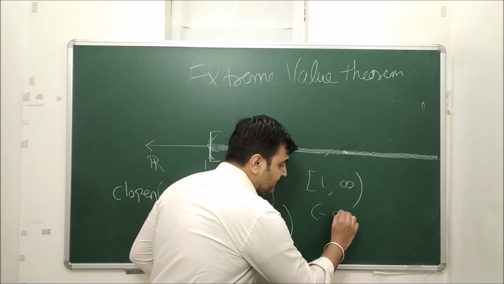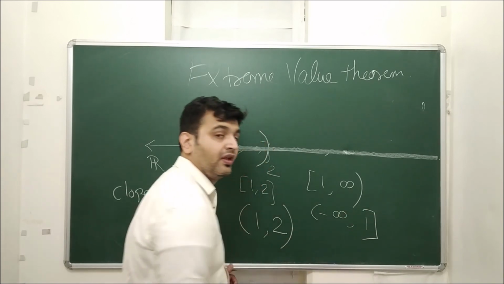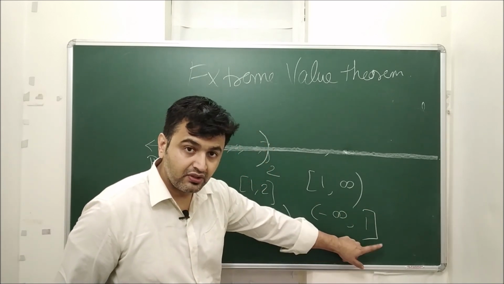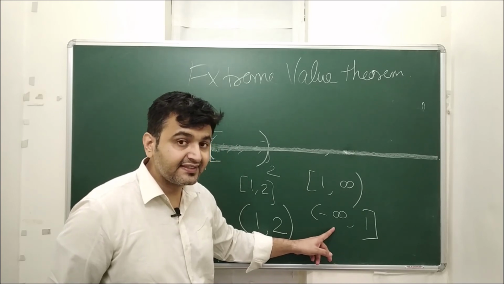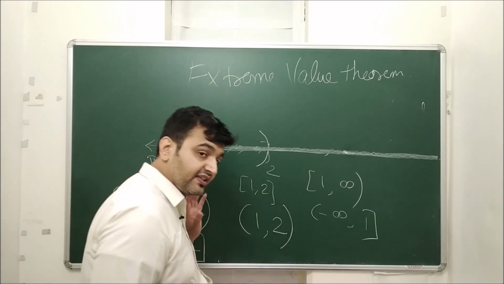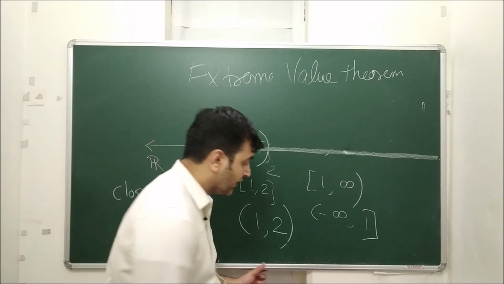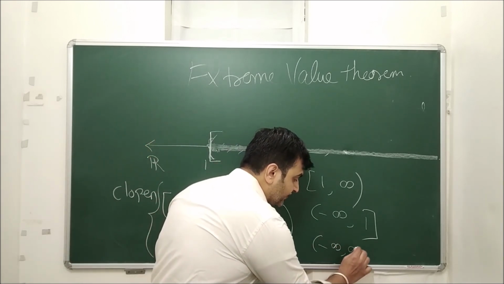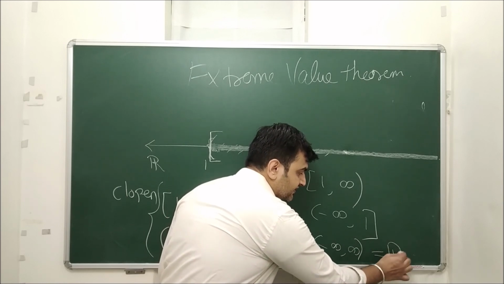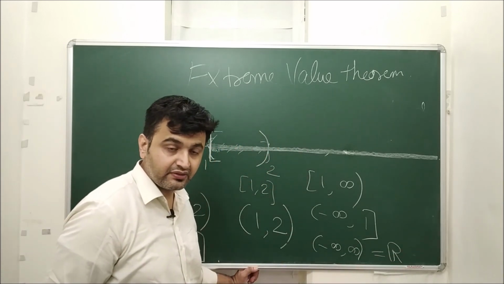Also, if I take (minus infinity, 1], is the right endpoint included? On the left hand side, is anything excluded? Nothing is excluded. Everything is there. That means this is also an example of a closed interval. If I take minus infinity to infinity, the complete real number system, is this a closed interval?